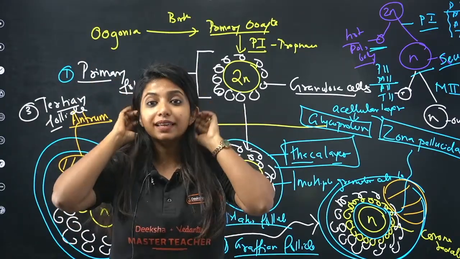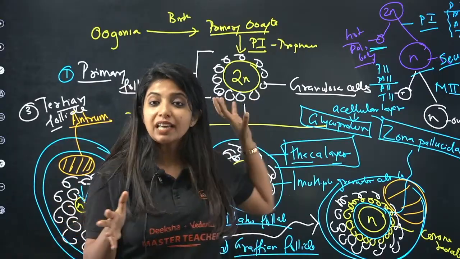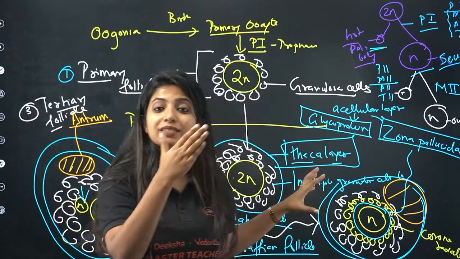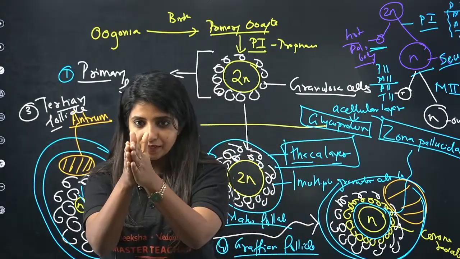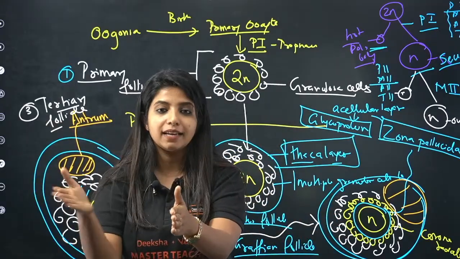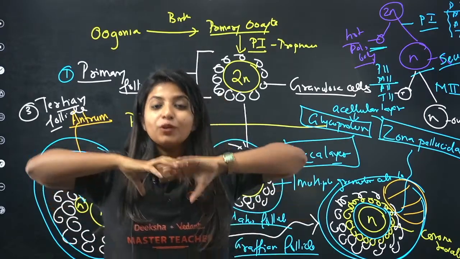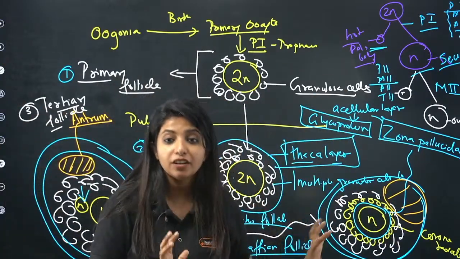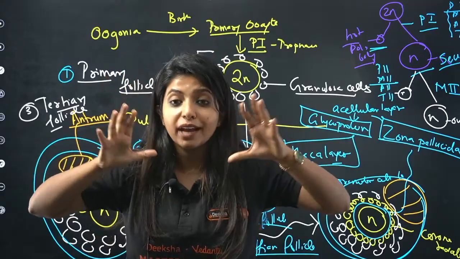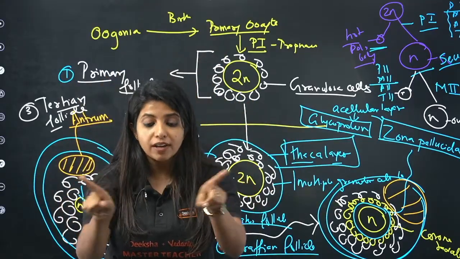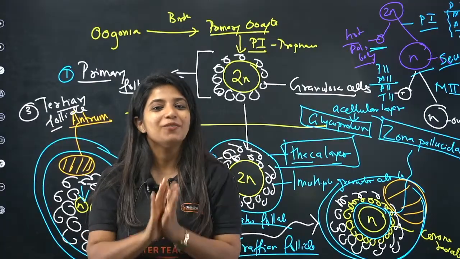Because the next big thing that is going to happen is, we are talking about the influence of hormones. We are just studying oogenesis, but you have to mix it with menstruation. In the menstrual cycle, say a 28-day cycle, when we reach the half of the cycle, what is going to happen? The Graafian follicle is going to rupture, and the secondary oocyte is going to be released. While it gets released, there should be protection, and that is why it has the zona pellucida around it and also the corona radiata around it. That is how it works.